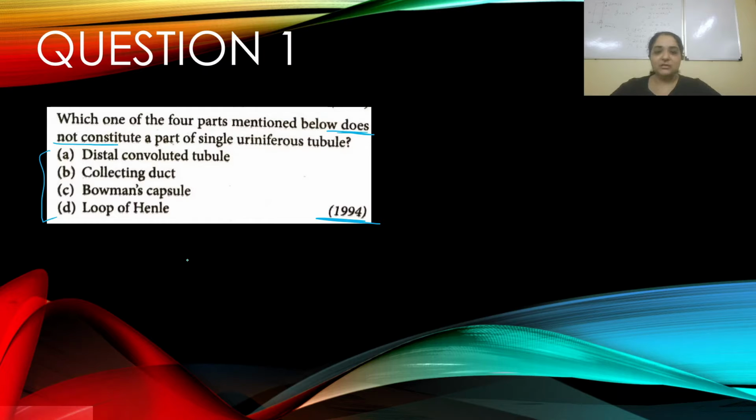Let's understand what uriniferous tubule is, and please don't assume that uriniferous tubule is equal to nephron. Uriniferous tubule is not a synonym with nephron.